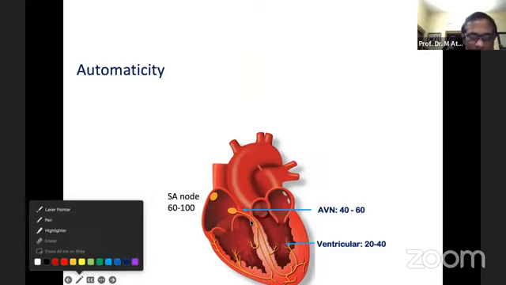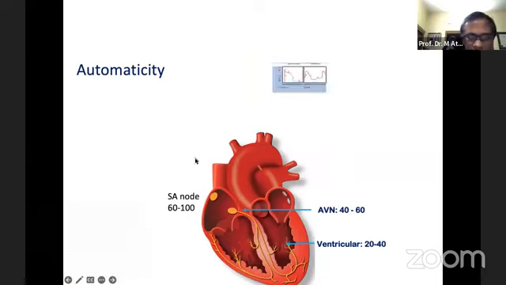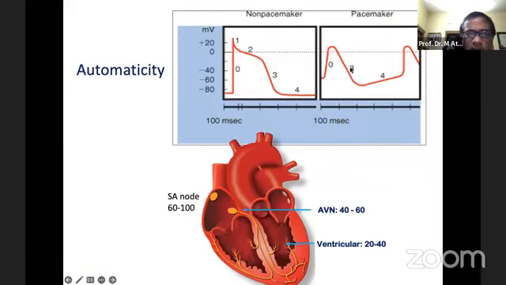And when there is a high rate of spontaneous depolarization of a single cell, that can be abnormal automaticity. So this is the non-pacemaker cell automaticity, the horizontal type of phase 4 depolarization, and this is the upward sloping phase 4 depolarization.